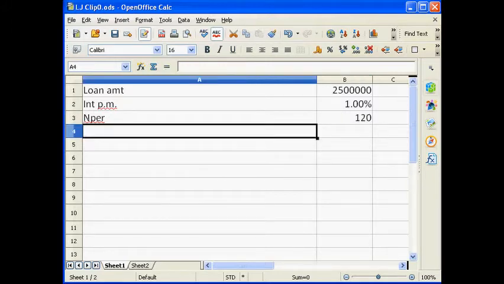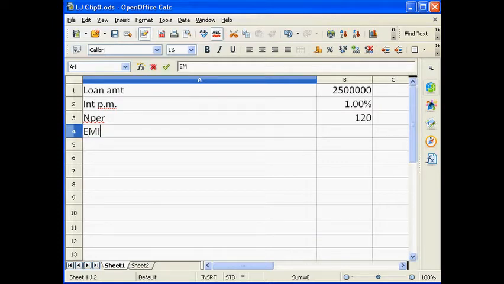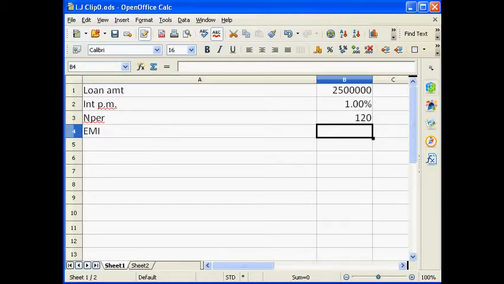Why are we converting all these into months? Because the EMIs or the repayments are in monthly form. And now we are going to calculate the EMI amount. We will use the function called PMT. How to use this function, we are learning in Introduction to Financial Planning, so I'm not trying to explain the function again.